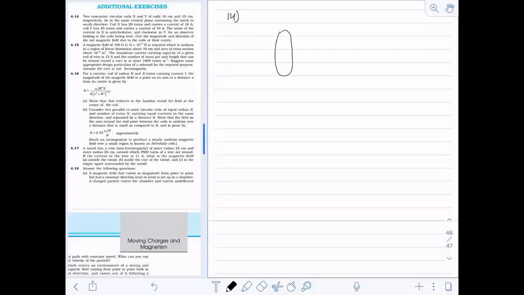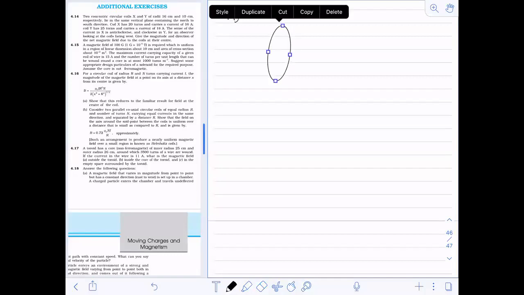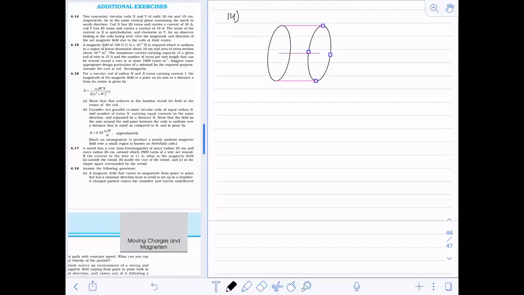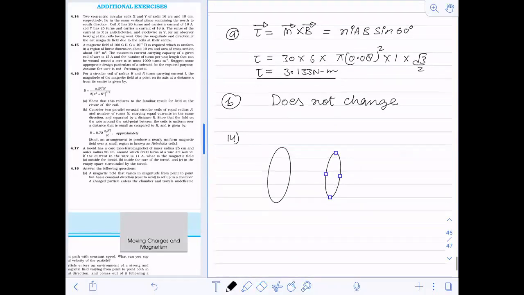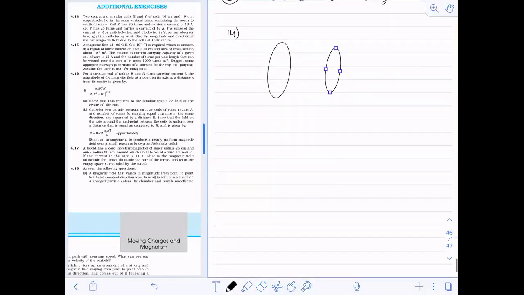So this is one coil, and this is the next coil. One coil is 16 and one coil is 10 centimeter. X is 16 and Y is 10 centimeter.